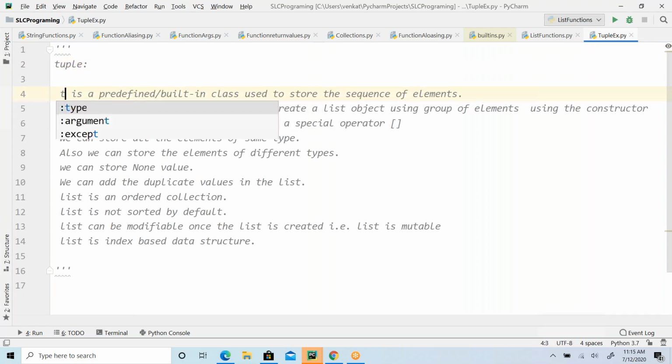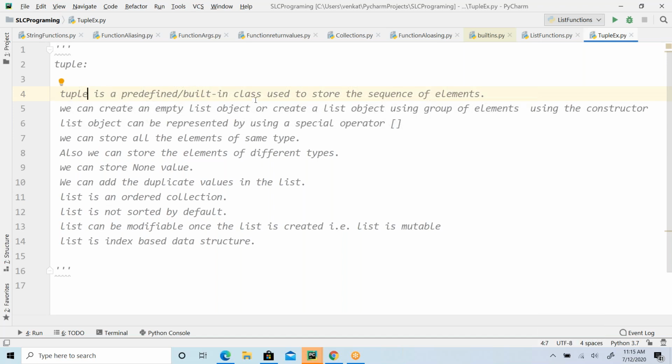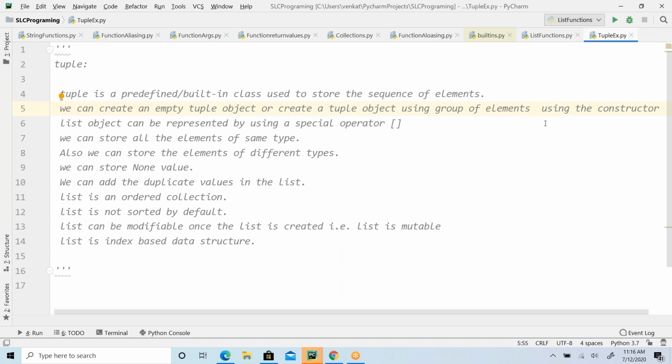Tuple is also a predefined or built-in class. The purpose of tuple is also to store a sequence of elements, as with a list. We can create an empty tuple, or we can create a tuple object using the constructor, using a group of elements.